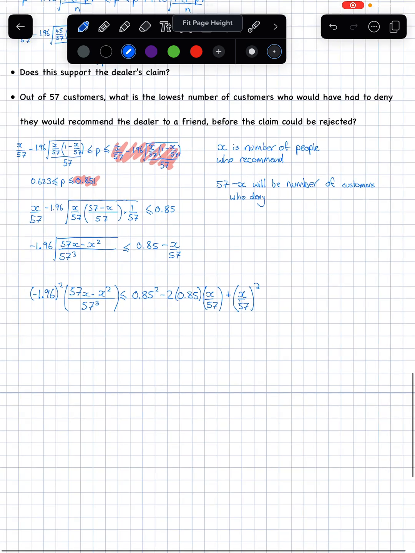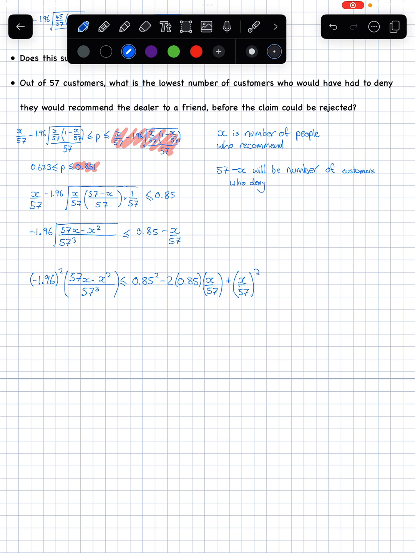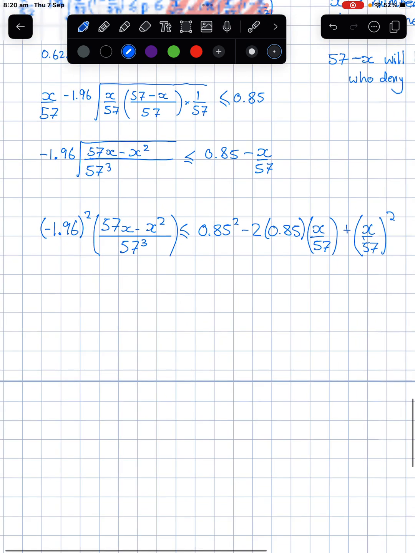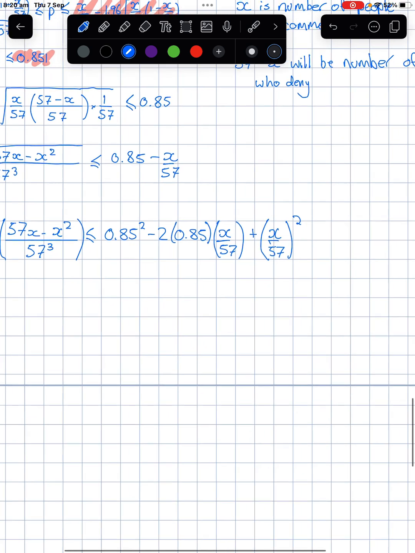Okay, we're going to move everything to the left so we don't have to deal with it as much anymore. So once we move this all over, we can actually solve this for a value. I'm going to have to expand this thing out. Let's times everything by 57 cubed as well, so I'm going to do two moves at once.